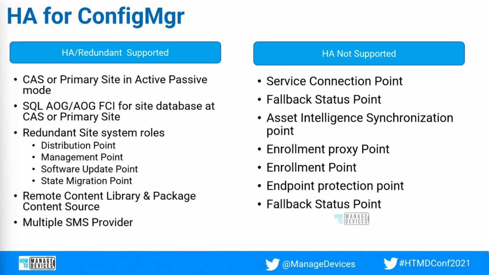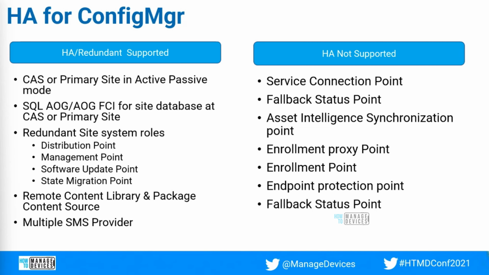So that is a prerequisite. You can place the remote content library on a network share or a failover cluster, I would say. That will be a good approach if you have a failover cluster with multiple locations, so that the content is available for the active or passive site at any time.